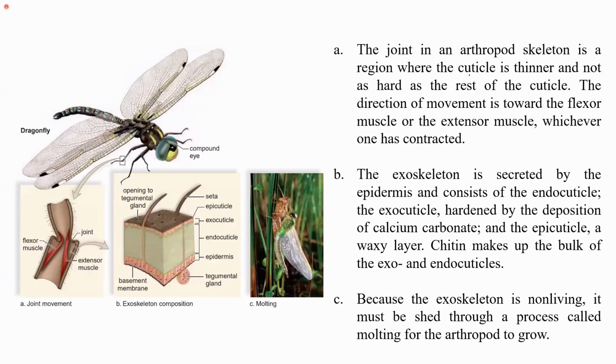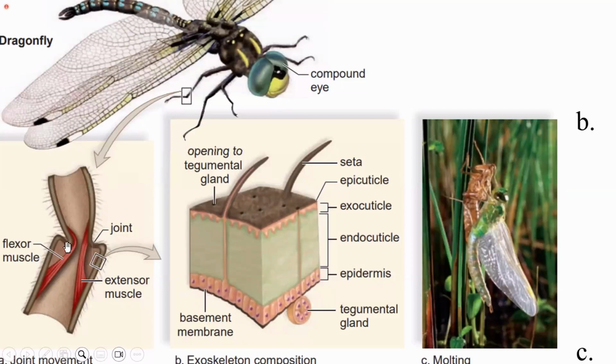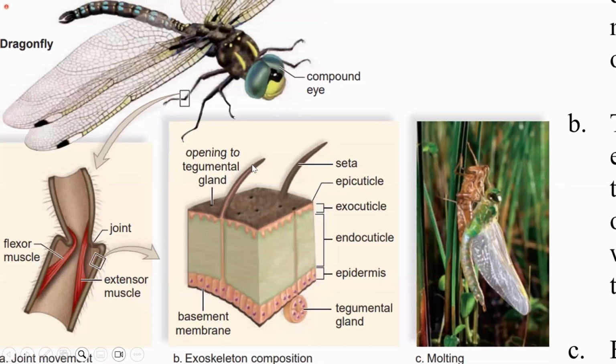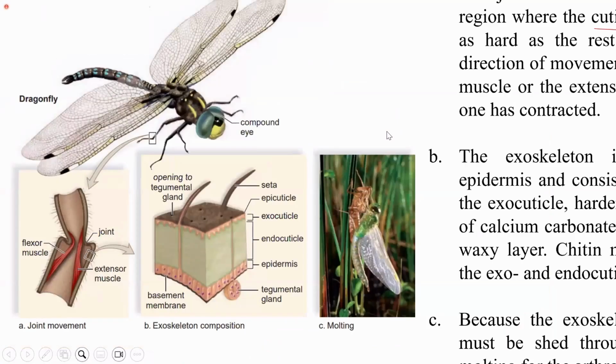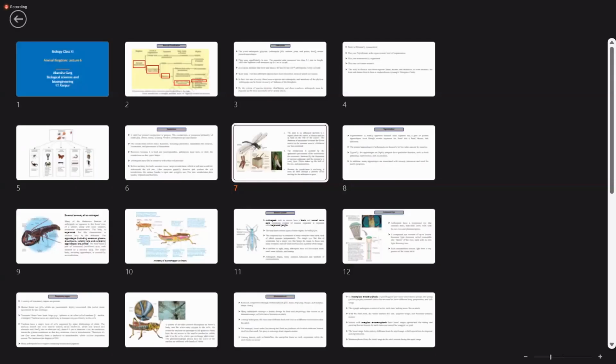So the joint in an arthropod exoskeleton is a region where the cuticle is thinner. You can see here, this is the joint which is present in the arthropods. You can see that the cuticle is comparatively thinner in this region as compared to the complete part, and it is comparatively softer as compared to the rest of the cuticle.